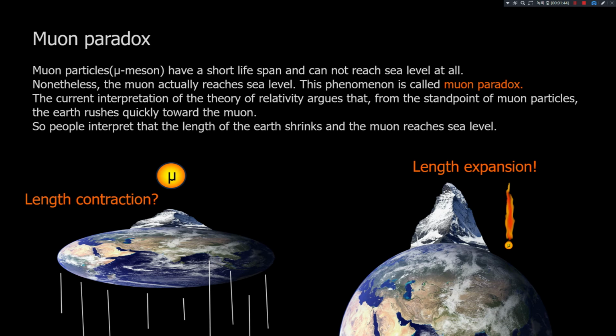But there is also a way to explain it as a length contraction. Here, we will know how to explain by length contraction. In this case, while it is interpreted that the muon has stopped and the Earth rushes to the muon like this, so the Earth contracts. The length expansion theory interprets that Earth is relatively stationary and the muon rushes so that the length expands as it reaches the sea surface. In other words, in the case of the theory of length contraction, the expansion is interpreted differently, as the Earth is still and the muon rushes.